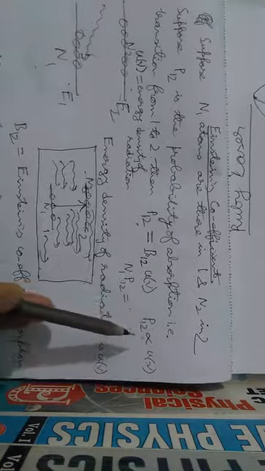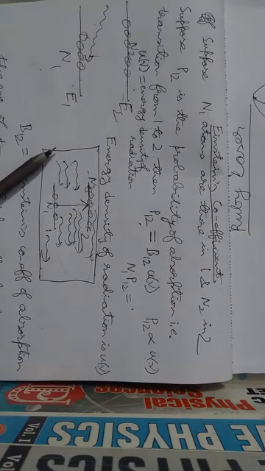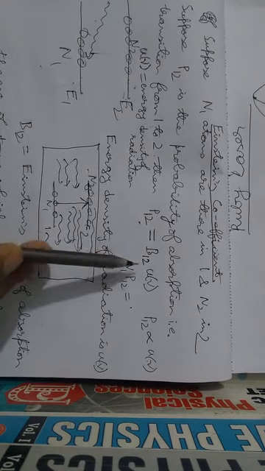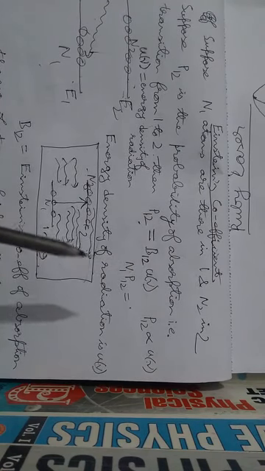Now P12 will be proportional to the energy density of radiation, because it will be proportional to the number of photons which are hitting the atoms in the ground state. The more photons there are, the more absorption will happen. So P12 will be proportional to U nu, with a proportionality constant written as B12. B12 is called the Einstein's coefficient of absorption.